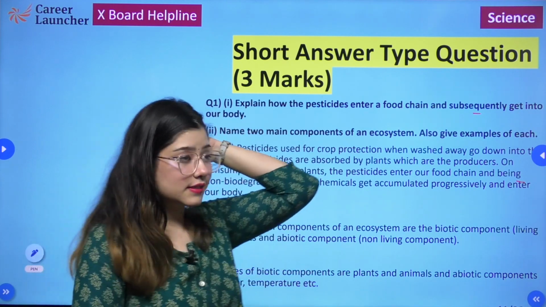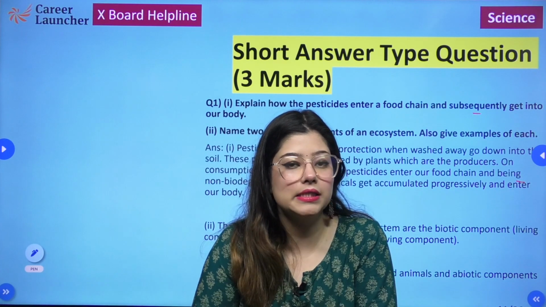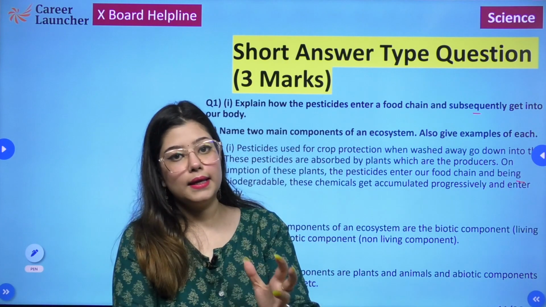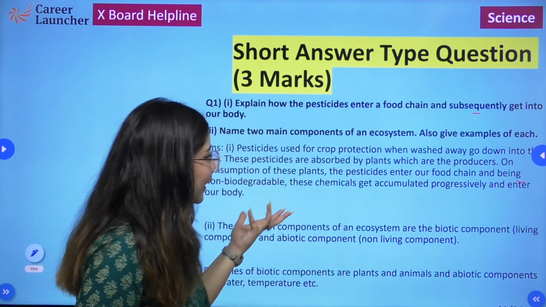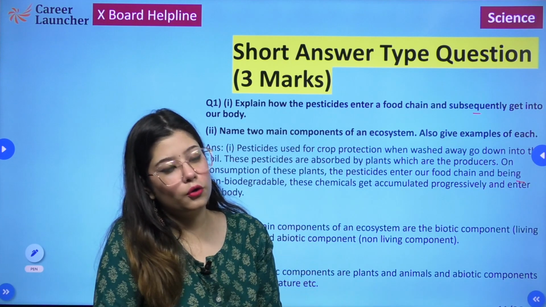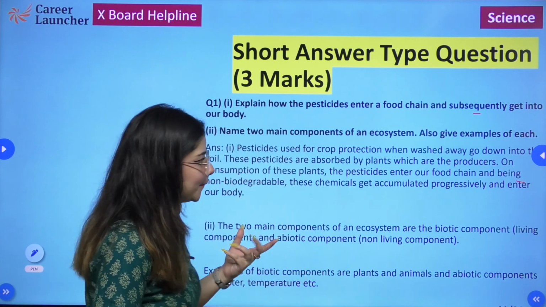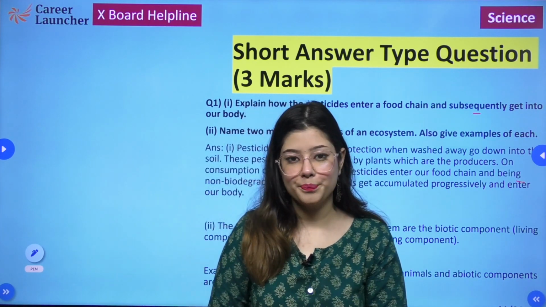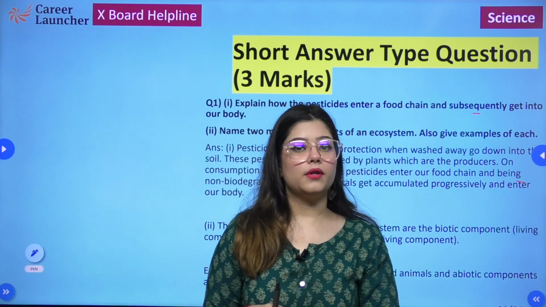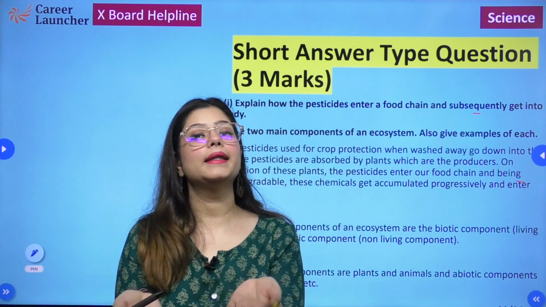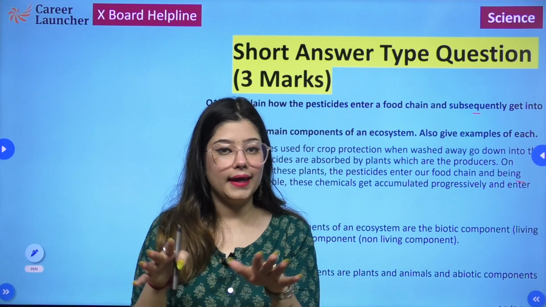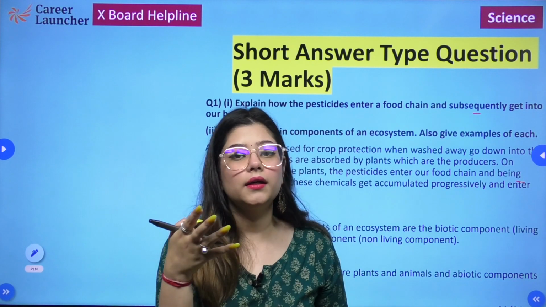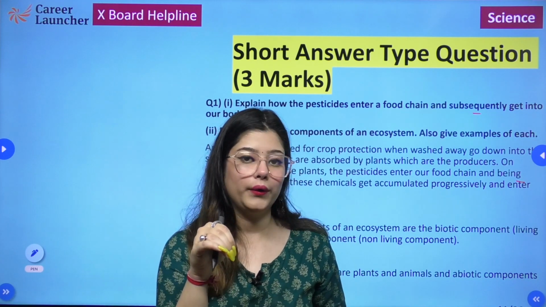So first question says that how do pesticides get inside a food chain and subsequently they enter the body of an organism. So basically pesticides are chemicals that are sprayed on plants or on crops for protection purposes, but what happens, these pesticides can seep into the soil. Right? Once they seep into the soil, they can be taken up by the plants that are growing in that soil. They can be taken up by the crops that are growing in that soil, and they can enter the system of the crops that are growing in that soil.